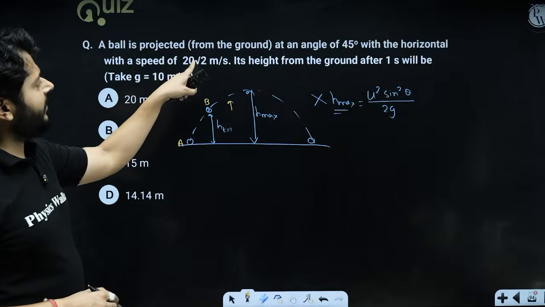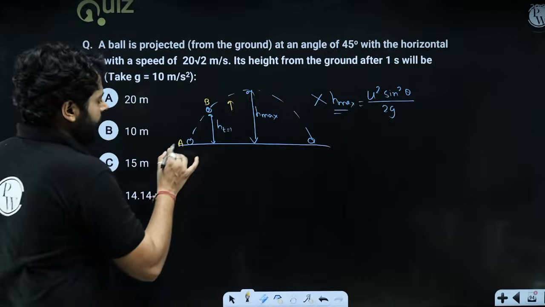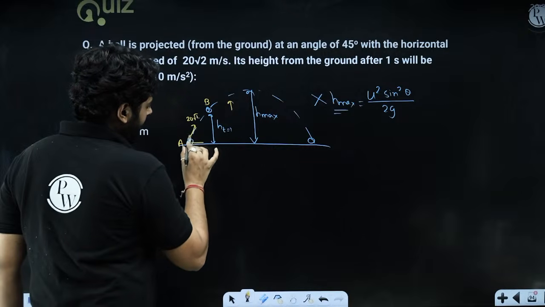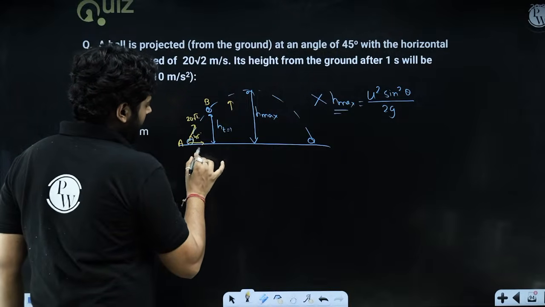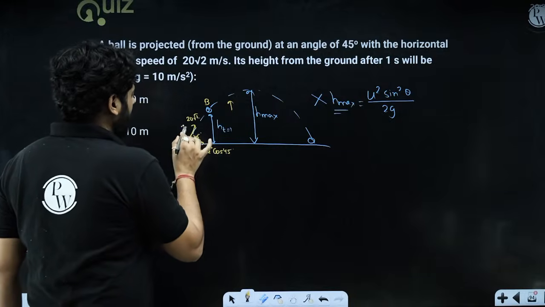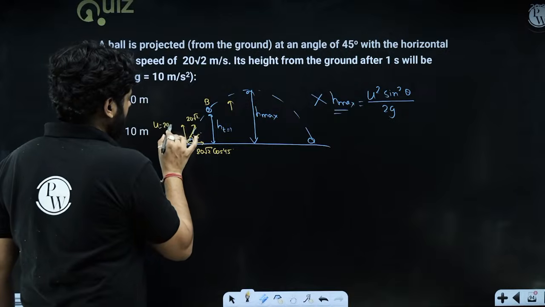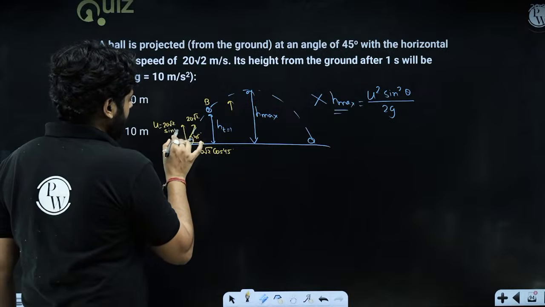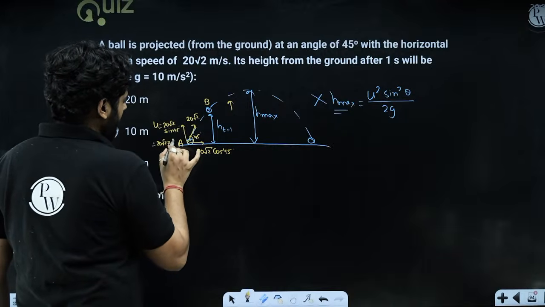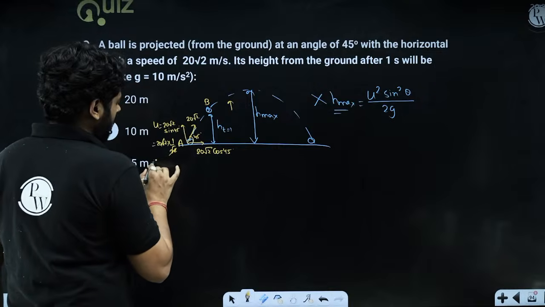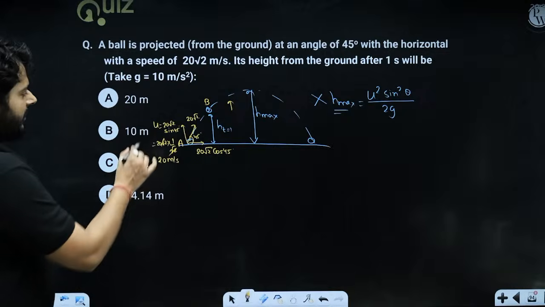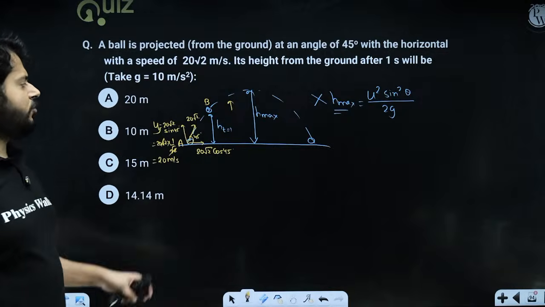You are launching it with 20 root 2 at an angle 45. So clearly the horizontal component is 20 root 2 cos 45 and the initial vertical component is 20 root 2 sin 45. Sin 45 is 1 upon root 2. So the initial vertical component uy is 20 meter per second.